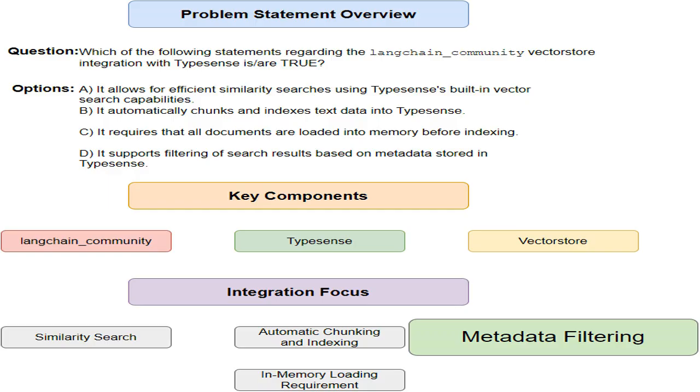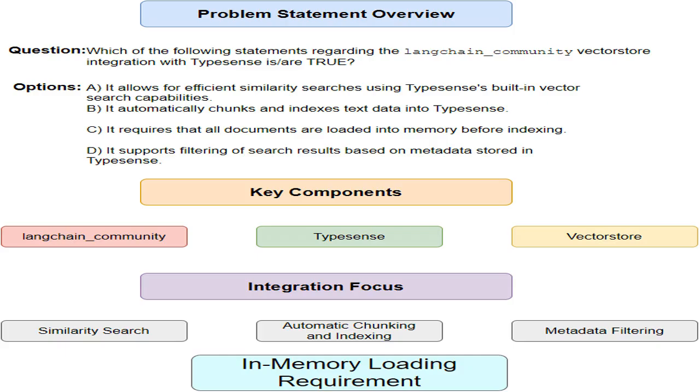Let's explore the filtering of search results using metadata. This means filtering search results based on categories like author, date, or any other relevant information stored with the documents in Typesense. This integration allows filtering capabilities. Let's consider whether the entire dataset needs to be loaded into memory before indexing. This is about whether the system can handle large datasets without needing to load everything into memory at once. Efficient systems usually process data in smaller parts to avoid memory issues.